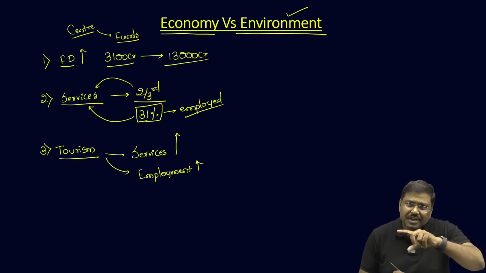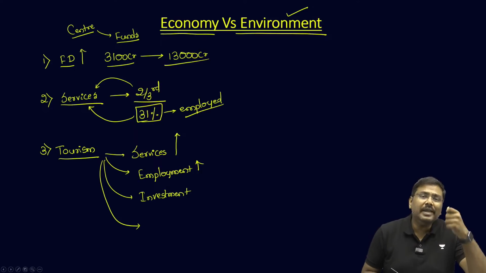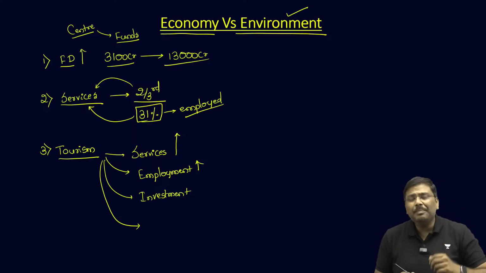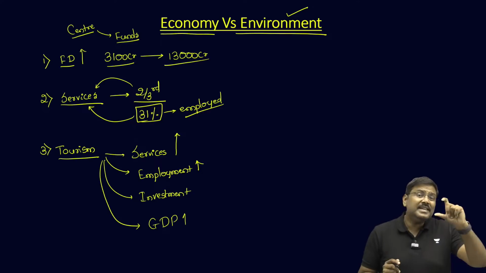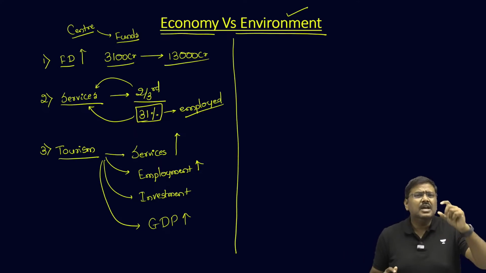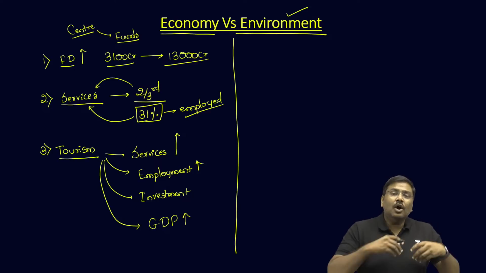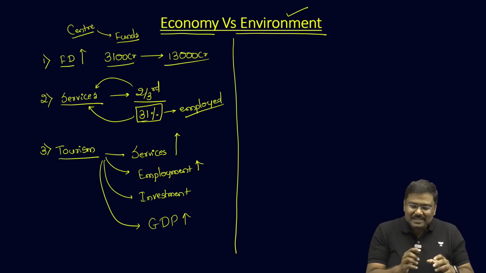In addition to this, there will be a lot of investment that is going to take place in the region, and the contribution of all of this to household incomes, to the GDP, etc. will start increasing. So, this is one side of the argument. This is actually happening in Jammu and Kashmir, and the author gives the other side of the argument now. Please understand all of these points.